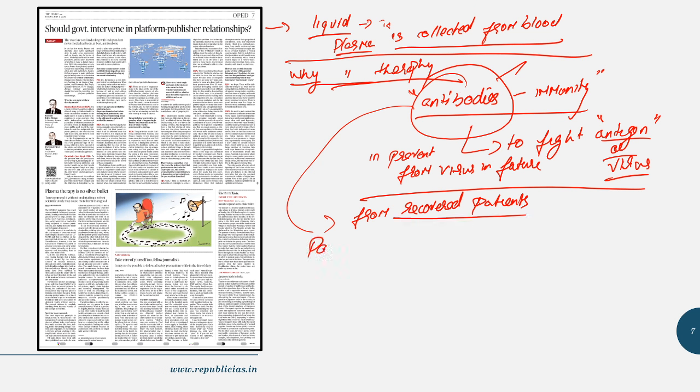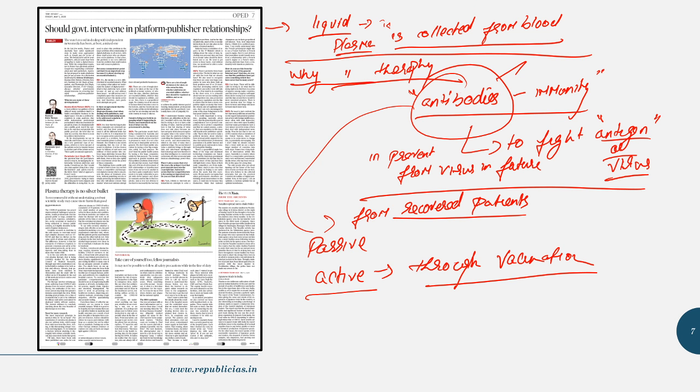See, active immunity is something which we get through vaccination. So to generate an immune response, a dead virus is injected inside the body and the body, in reaction to it, generates antibodies. So this is the concept of active immunity, in which an immune response is created towards the virus. Fine. So this is active immunity.